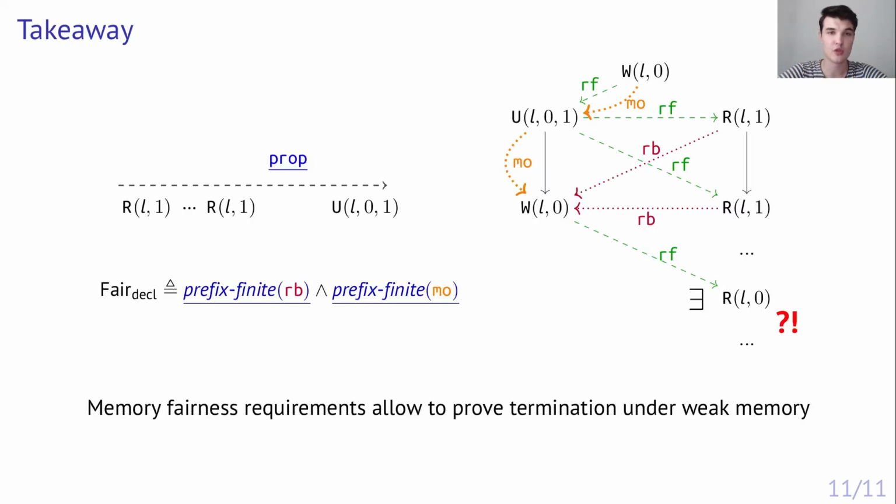In summary, we show how to employ the memory fairness requirement in termination proofs for concurrent programs. Our paper provides multiple operational fairness definitions as well as a uniform declarative one, which applies to any porf-acyclic model. These definitions are proved to be equivalent for major memory model definitions, and we show how to use the uniform fairness definition for the verification of various lock implementations. The key results are verified in Coq.